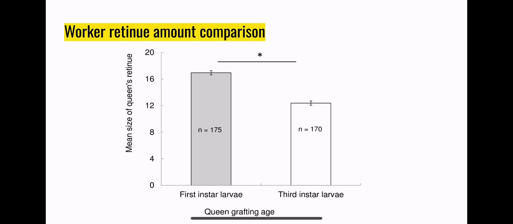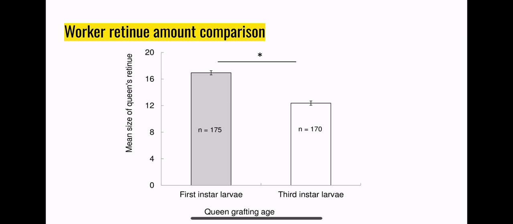Differences between first instar queens and third instar queens. In this figure, there was a significant difference in two-dimensional composite measure between high-quality queens, black squares, and low-quality queens, open circles. High-quality queens raised from younger larvae and low-quality queens raised from older larvae differ in the proportions of the chemical composition in their mandibular glands. This suggests that the high-quality queens may have a better blend and composition of their QMP than low-quality queens. This may be an indication that the quantities of certain chemicals in QMP could lead to supersedure.